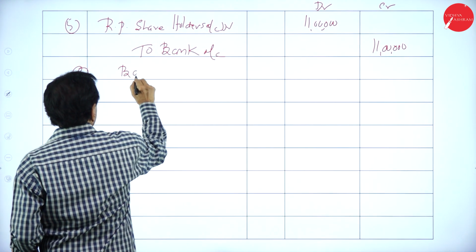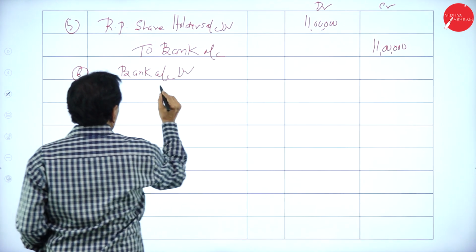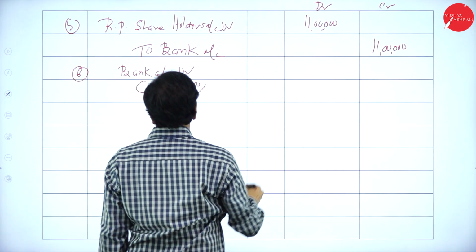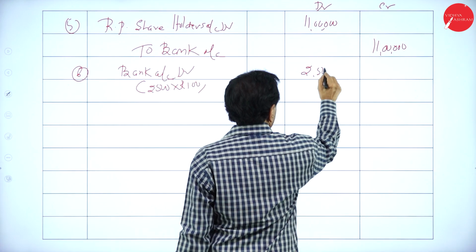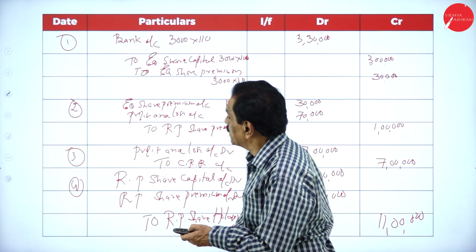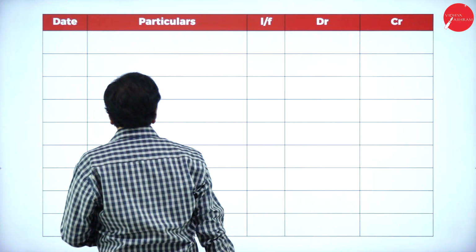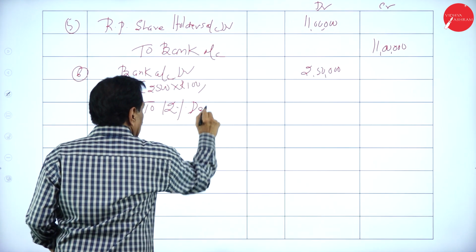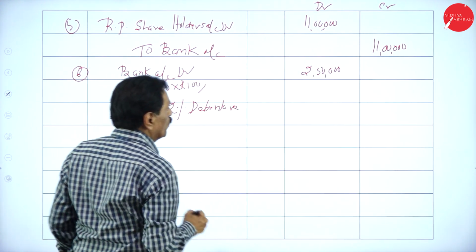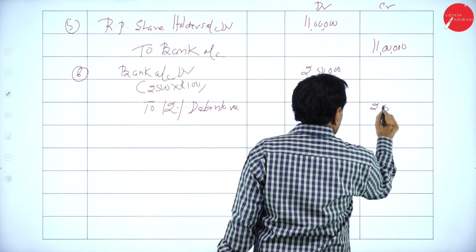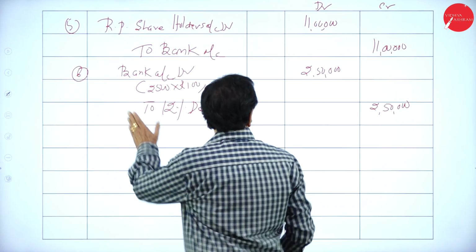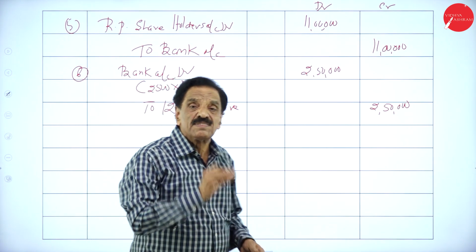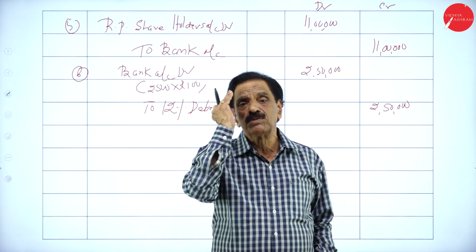Bank account debit 2,500 into rupees 100, this is 2,50,000. What's the percentage of debenture? To 12% debenture account 2,50,000, issued at par. Bank account debit 2,50,000, to 12% debenture account 2,50,000. This money should not be utilized for redemption of preference share.